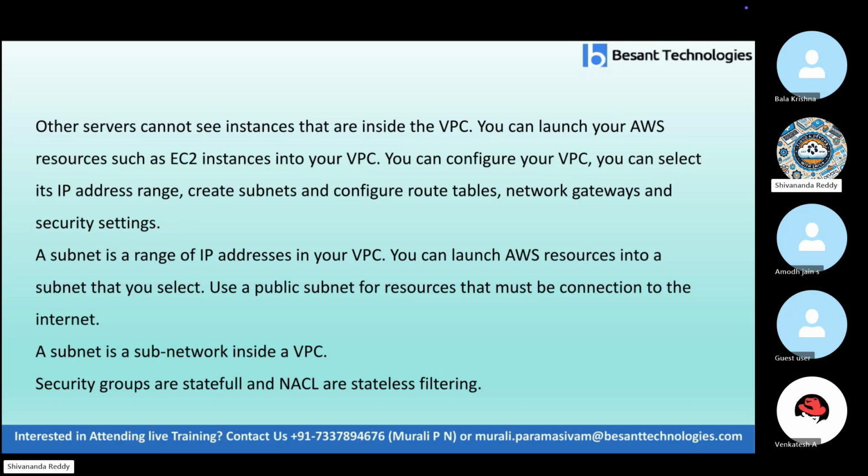What is a subnet is the important question here. A subnet is nothing but subdividing a big network into small pieces of networks. Subnet is a range of IP addresses in your VPC. You can launch AWS resources into a subnet that you select. Use a public subnet for resources that must be connected to the internet.